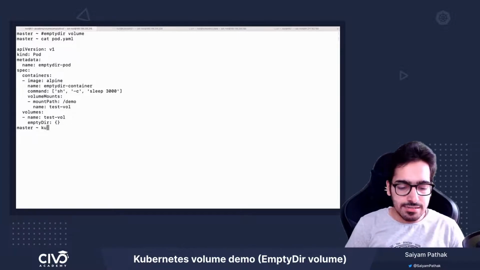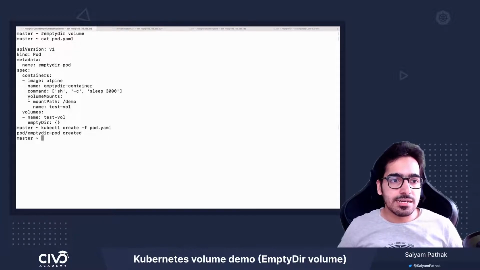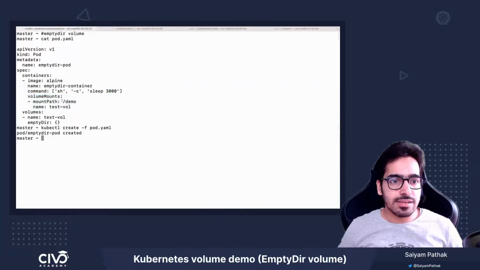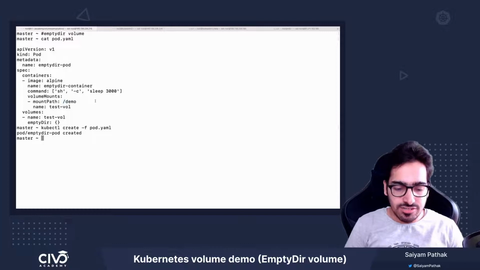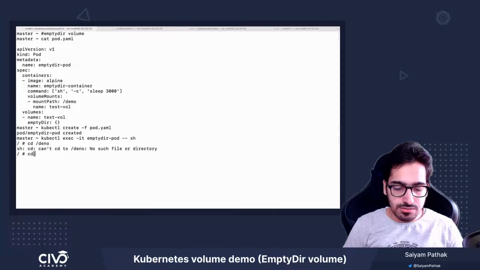So let's create this: kubectl create -f pod. The pod is created, and inside the pod, it should be mounted in the /demo directory. So let's check: kubectl exec -it emptyDir pod. cd /demo. So the directory is there.